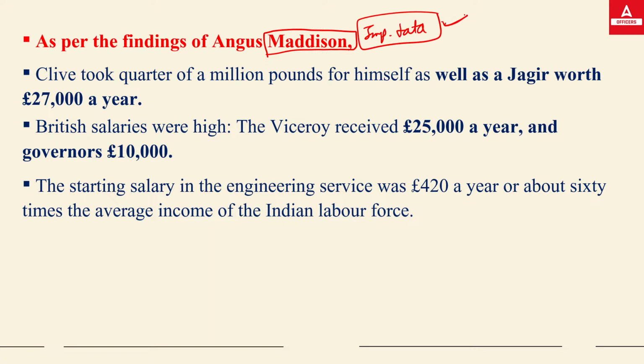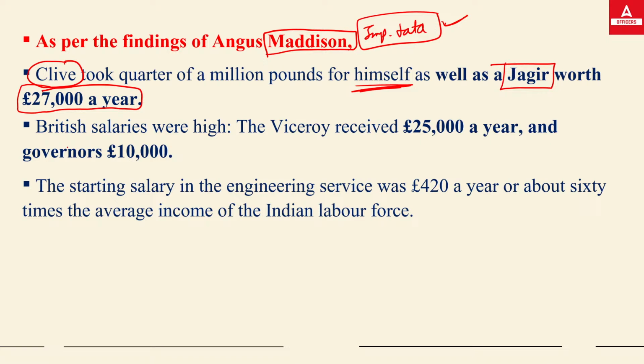Do remember all those data, they are very important. Now, according to Mr. Madison, we have seen that he used around 27,000 pounds in a year from India for himself as a jagir. It means simply, he used to take money from India to abroad, taking the amount of 27,000 pounds for himself as a jagir.